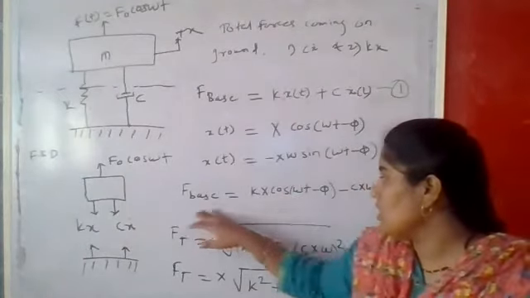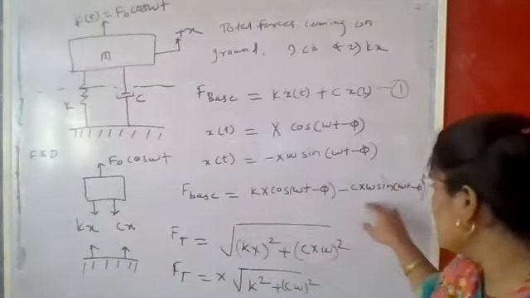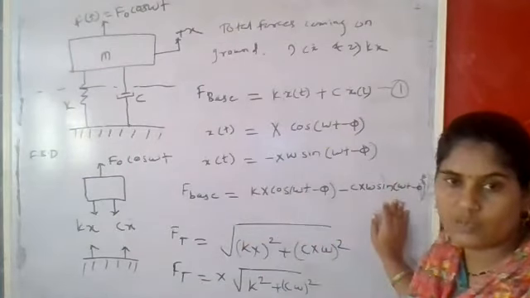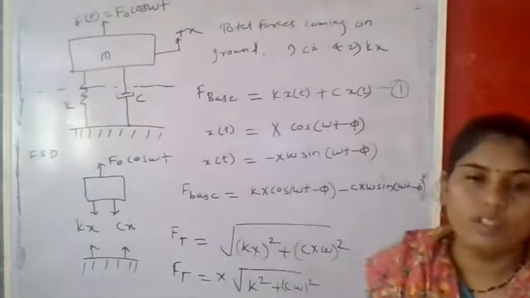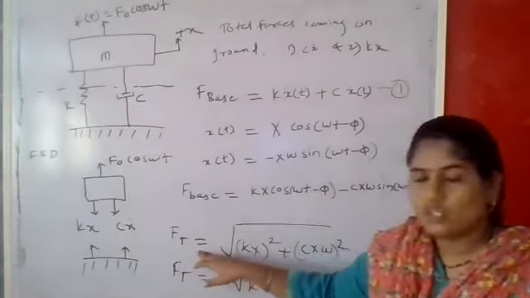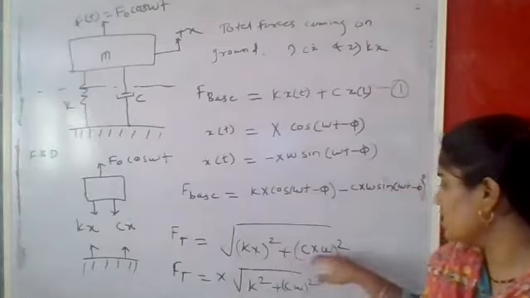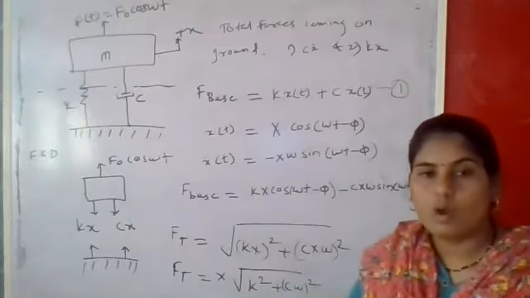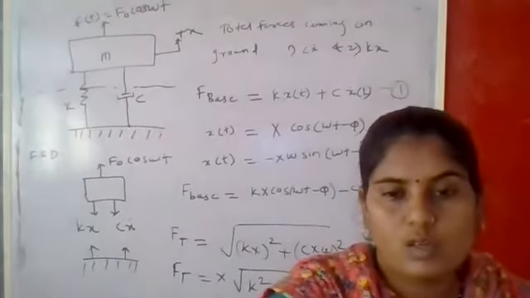Based on this, these are the two forces. One is kX cos of omega t minus phi, and the second force is cX omega sin of omega t minus phi. These two forces have a phase difference of 90 degrees, so we can write Ft as the vector sum of the two forces. So Ft is equal to root of k square plus c omega square, with X, the common term, taken outside, times root of k square plus c omega square. That is the value of Ft, the force transmitted to the foundation. Up to this, all of you clear?